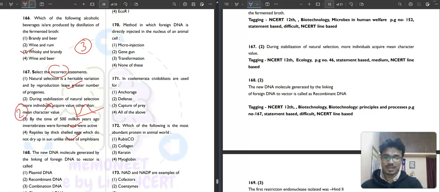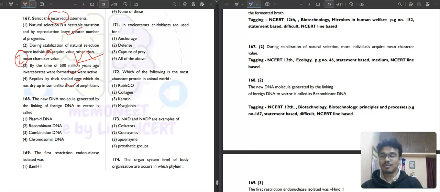Then question number 168, what it is saying: the new DNA molecule generated by the linking of foreign DNA to the vector is called plasmid DNA, recombinant DNA, combination DNA, chromosomal DNA. So tell me what it will be. So it is the recombinant DNA. Plasmid is the carrier, you can also say vector.